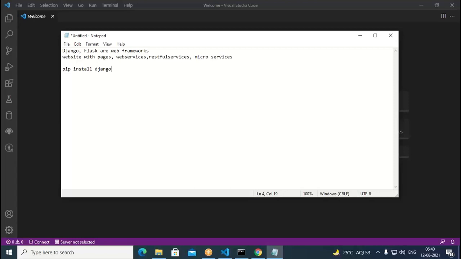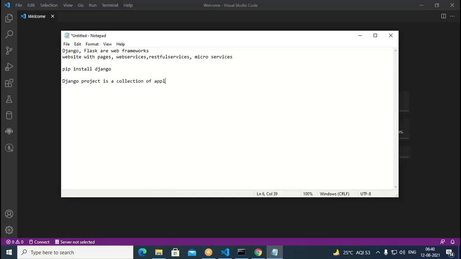So the very first thing is, we need to create a Django project. As I told, a Django project is a collection of apps, applications.